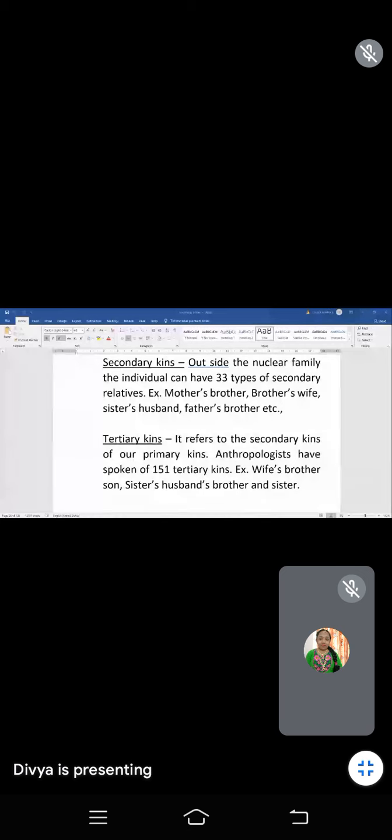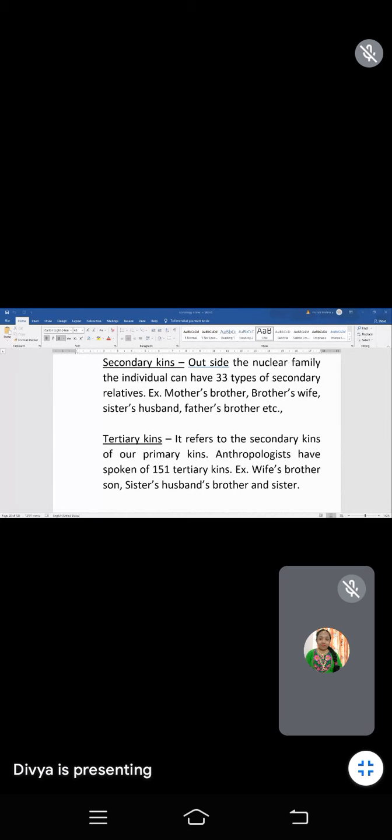That relationship will come under the tertiary. The relationship between the secondary and primary forms a new relationship that is nothing but the tertiary kins. Okay, anthropologists have spoken of 151 tertiary kins. Like wife's brother, son's sisters' husband, brother and sister, all these come under the tertiary kins.